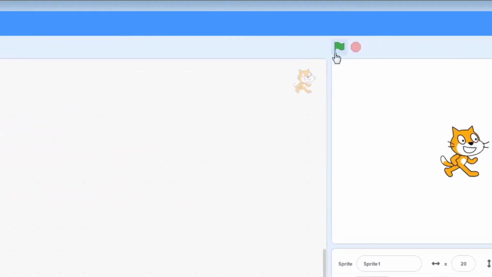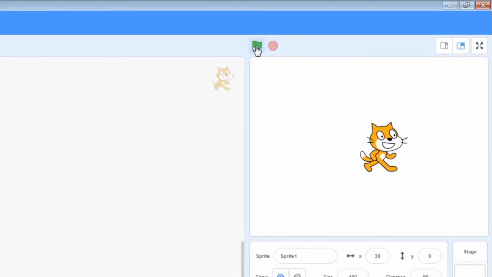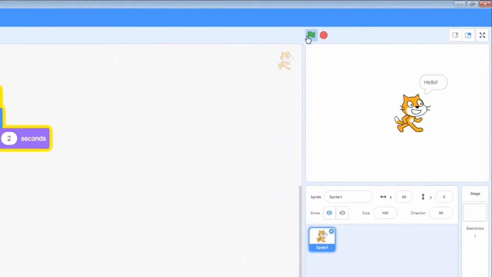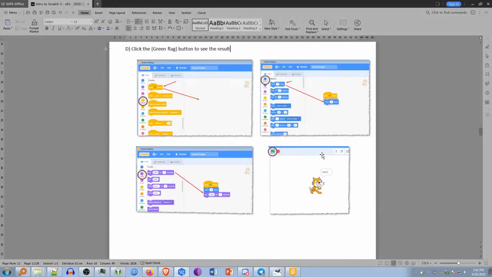Now we can test when we click the flag over in this area here what happens. It takes 10 steps, which doesn't look like 10 steps, but believe me, it is. And then it says hello for 2 seconds. Click that again, he'll do it again. So that was going through these 4 steps here.